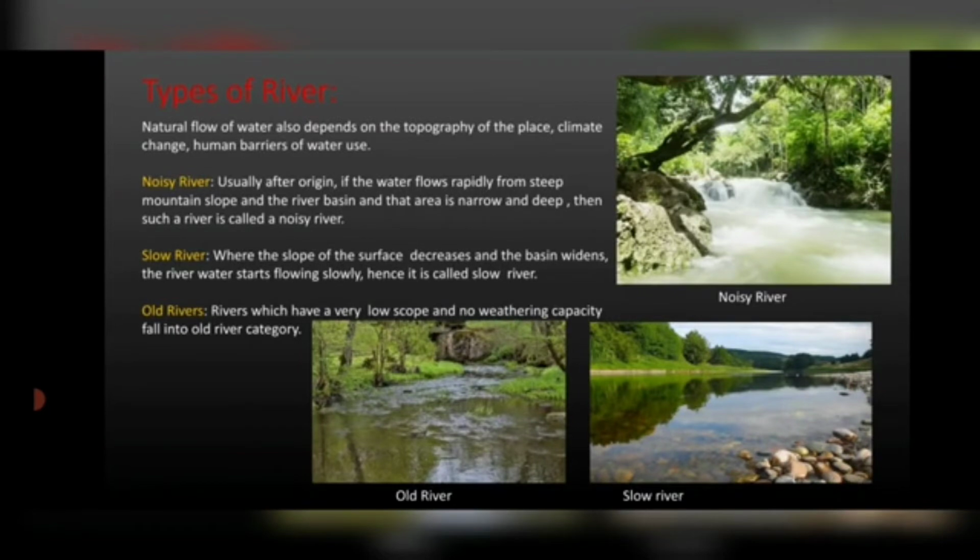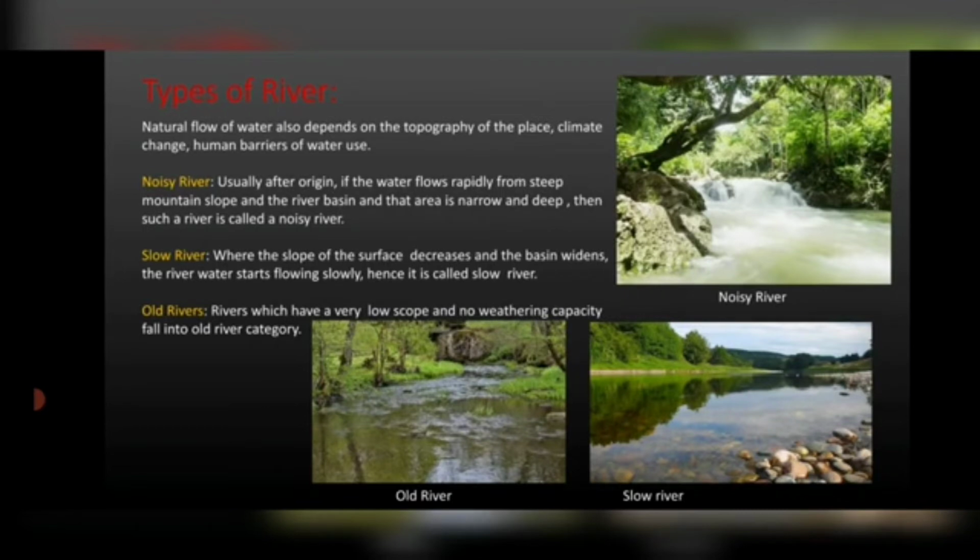Types of rivers. The natural flow of water depends on the topography of a place, climate change, and human barriers for water use. Accordingly, there are five types of rivers. First is the noisy river, second is the slow river, third is the old river, fourth is the revived river, and fifth is the living river. Now let us first study what a noisy river is.